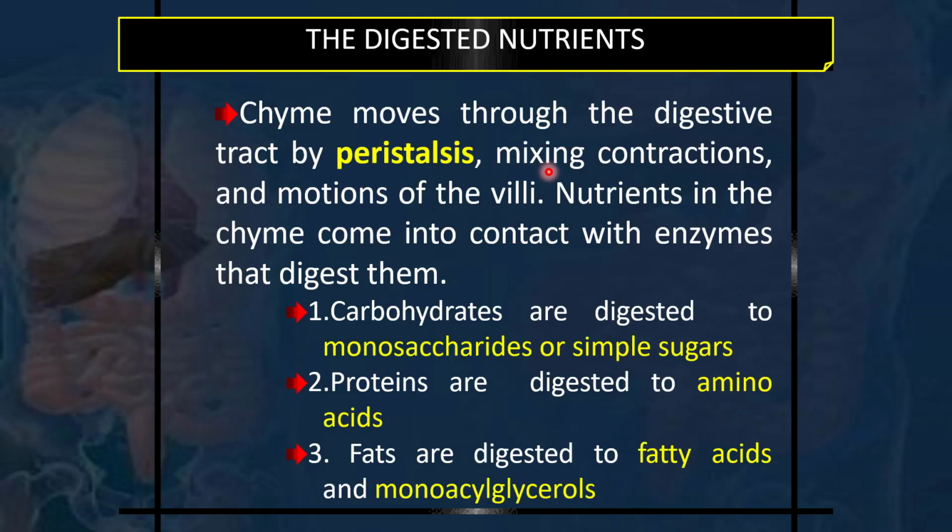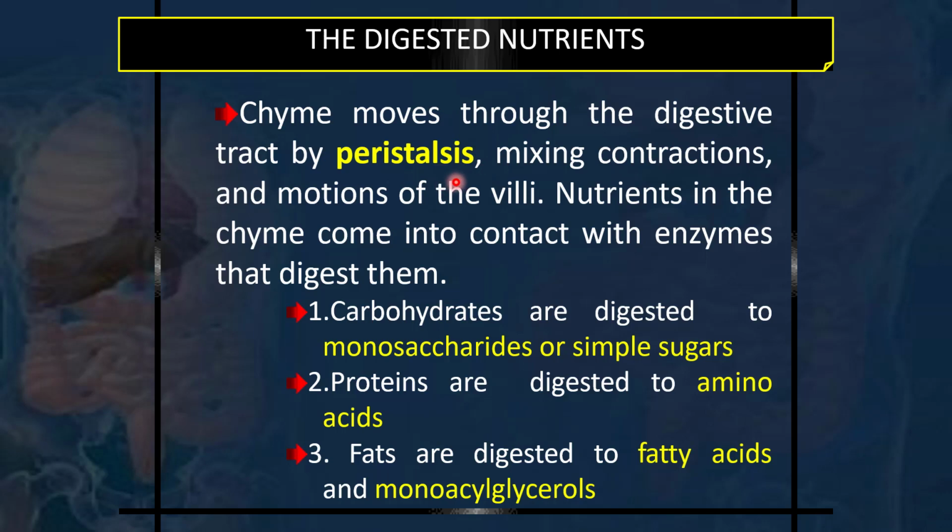So the chyme moves through the digestive tract by peristalsis. I have already told you peristalsis is the movement of the GI tract, the tube, which has smooth muscle, and waves of motion occur that propel the food downwards, distally, from the proximal end towards the anal orifice of the gastrointestinal tract.